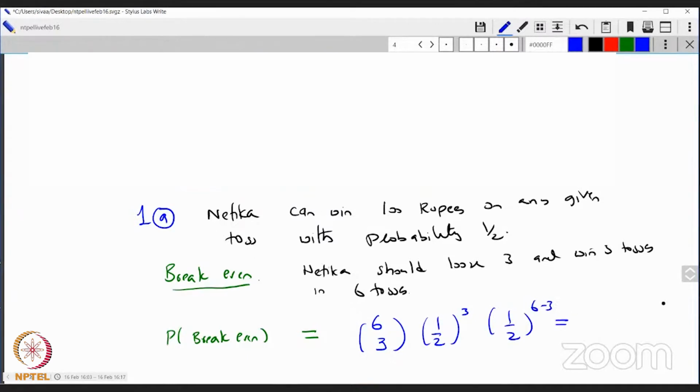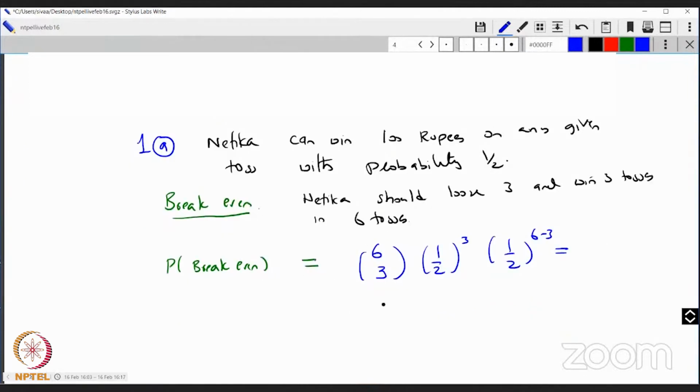Let's do the calculation. It is 6 into 5 into 4 divided by 3 into 2 into 1, that's this part, times 1 by 2 to the power 6. Putting the 2 things together, 6 and 6 cancel off, and 4 cancels off with 2 of them, so you get 4. So it is 5 by 16. That's the answer, and that's about 0.31.